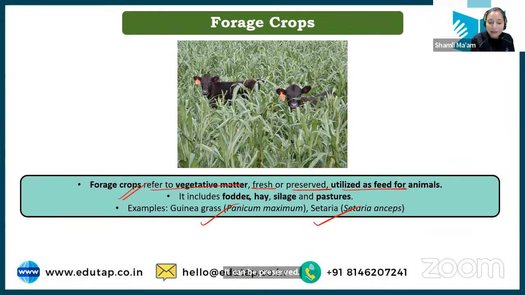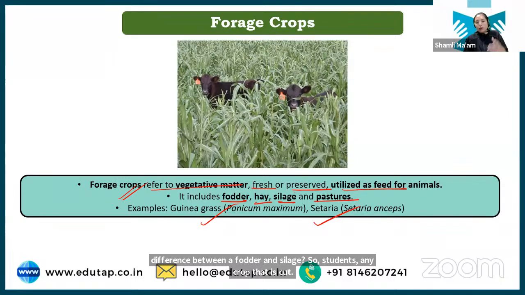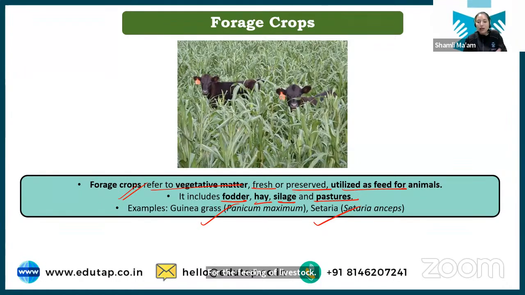Now, here we have four terms that are used: fodder, hay, silage, and pasture. What is the difference between fodder, hay, and silage? Students, fodder is basically any crop that is cut for the feeding of livestock. You go to a field, you have a berseem field, a setaria field or a guinea grass field. You cut that field, you cut the guinea grass or the setaria, and you feed your livestock. That is the fodder.